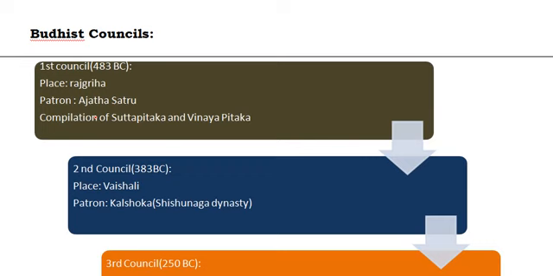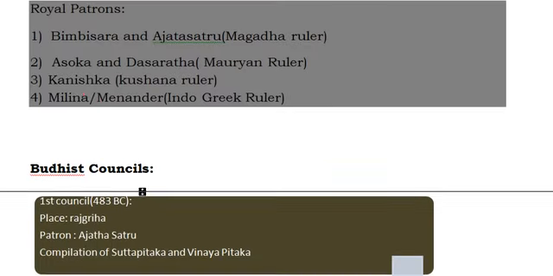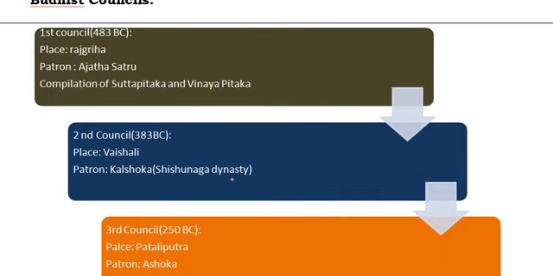First one is at Rajgriha, second one is at Vaishali. This is in 383 BC, and the patron was Kalashoka. So just now we have seen this is Kalashoka, from the Shishunaga dynasty. We will be seeing it in the next class.